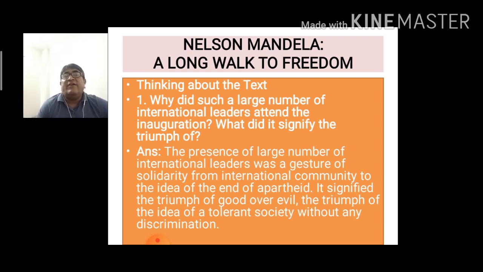It signified the triumph of good over evil. So the apartheid system was not good. So there was, we can say, the victory over the evil, the triumph of the idea of a tolerant society. I'm talking about the black people. And the triumph of the idea of a tolerant society without any discrimination.